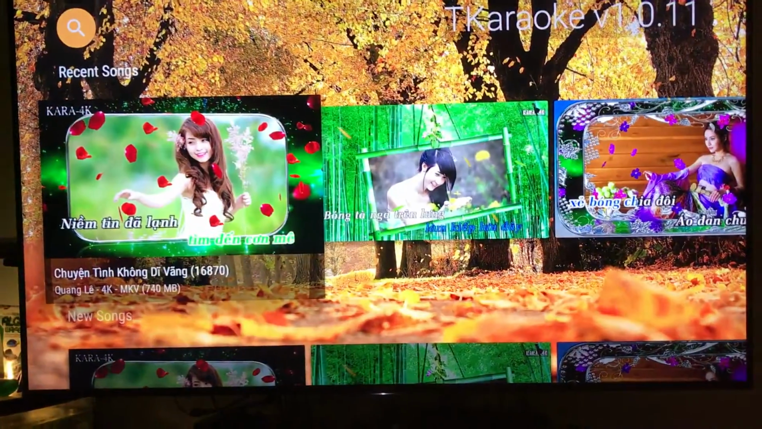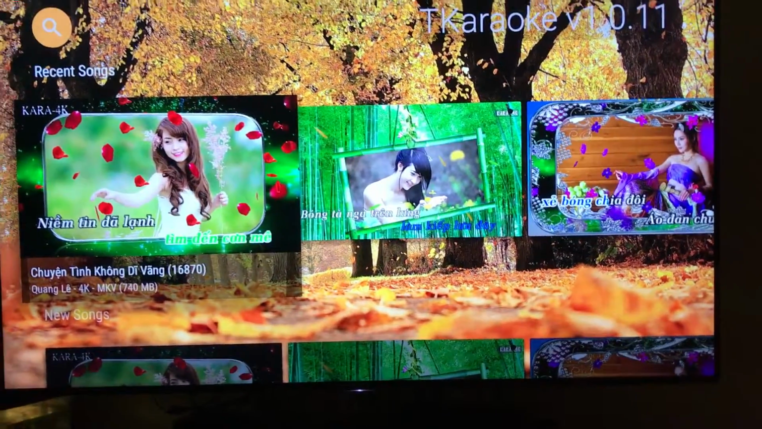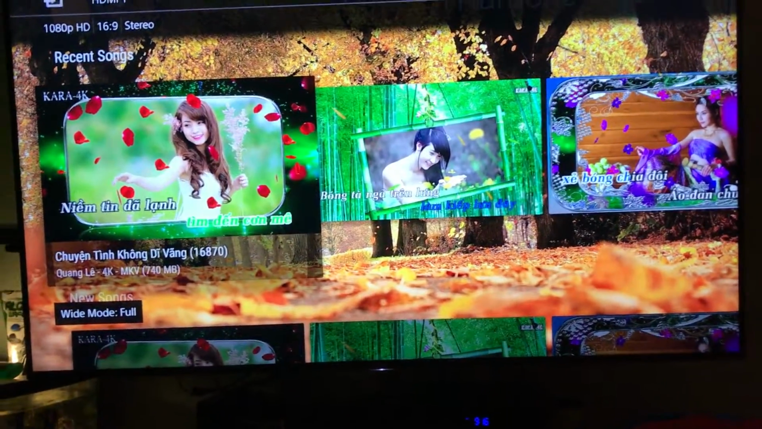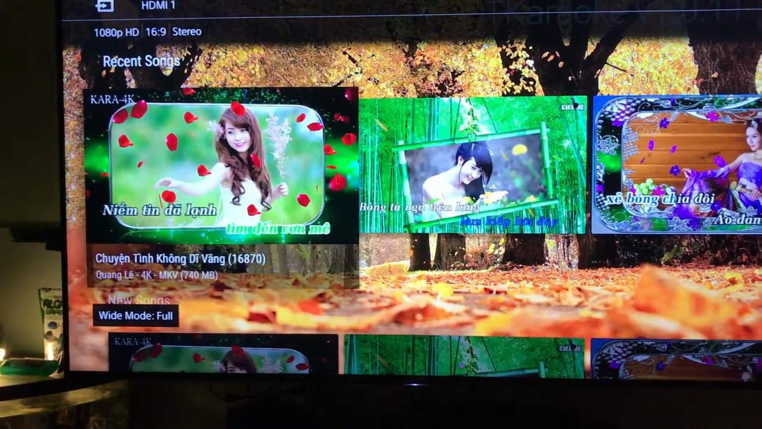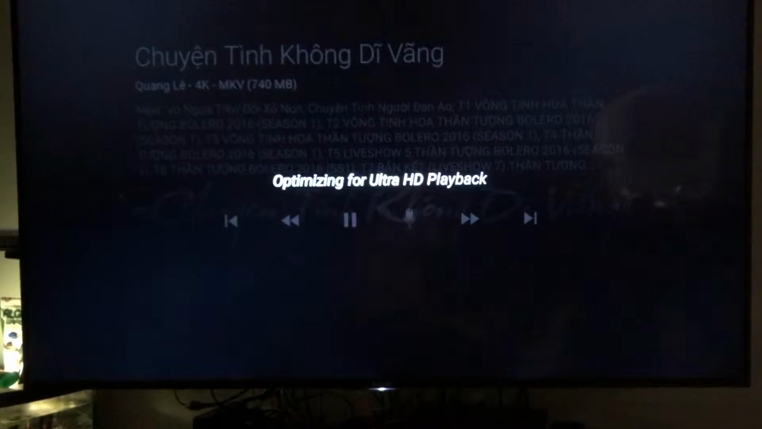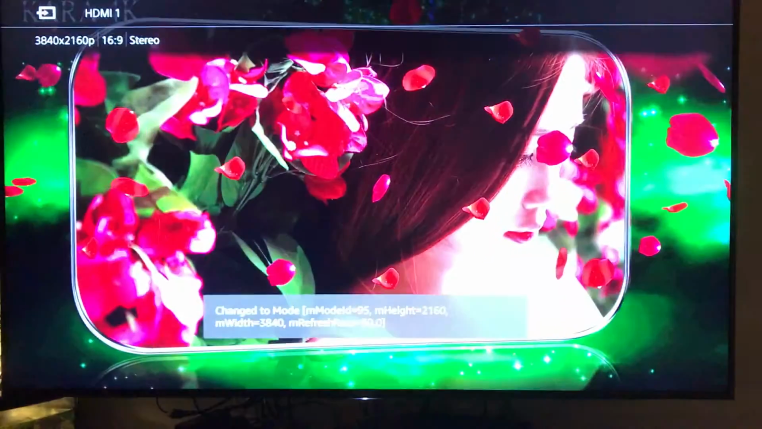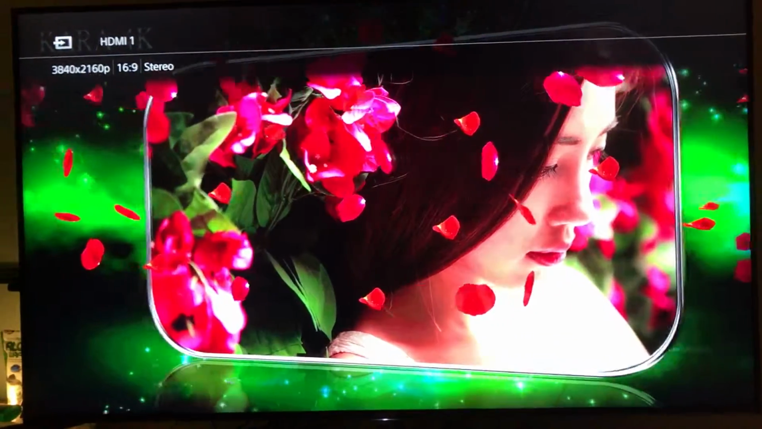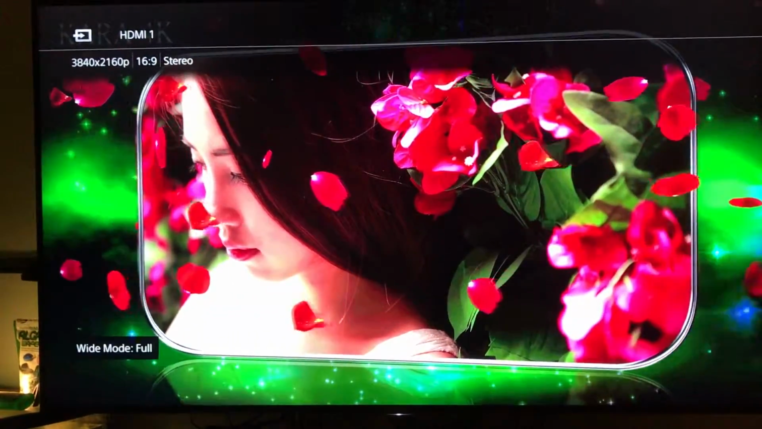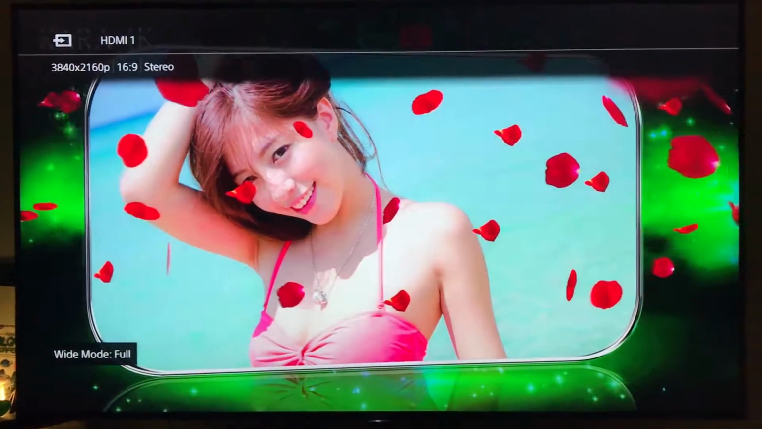So let me launch it here. In this main screen, it is still 1080p. But if you play a song and that song happens to be 4K, for example this song, you see a brief message saying that it's optimizing for Ultra HD display, and at that time it will switch to 4K resolution. As you can see here, that is 4K resolution right there.